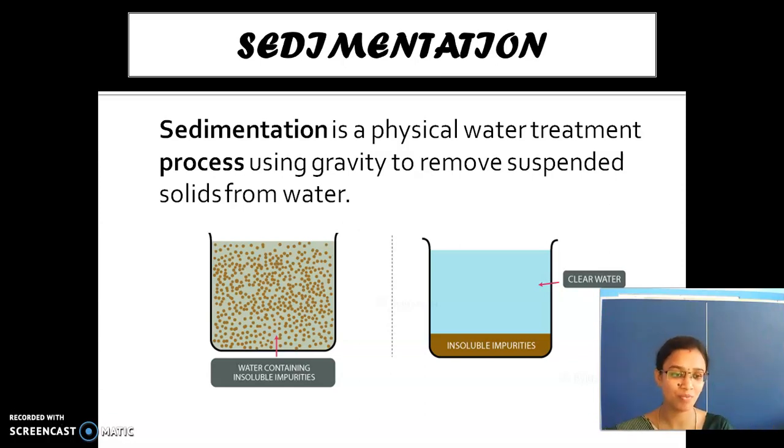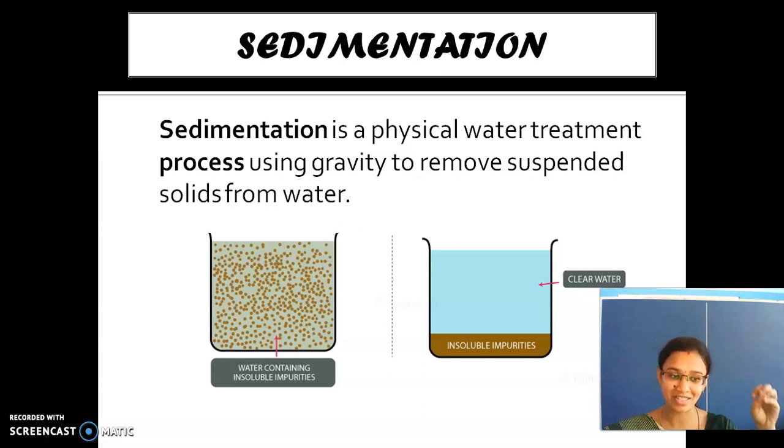We are able to get clean water on the top. So do you know where this sedimentation process is used, children? Where is it applicable? I'll tell you one instance. During rainy seasons, when floods are there, water washes away all the impurities and solid particles. The sand and everything will be washed away with the floods and mixed into the seas and rivers.